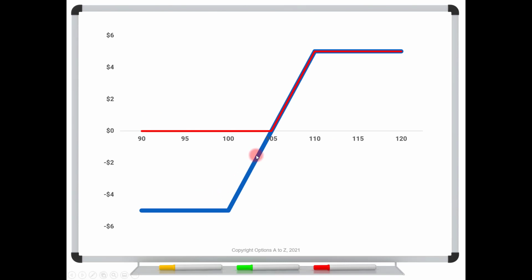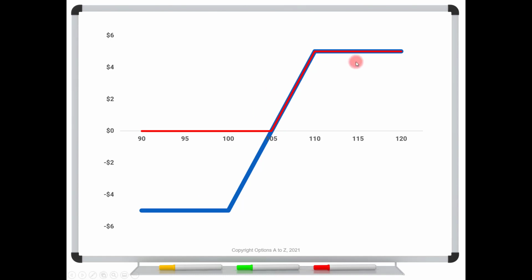Well, if I view them as two separate trades, in blue is the 100-110, and in red is the 105-110. So you can see that if we went from the bottom of the blue to the red, and then from the red to the top of the red, it's the same thing as going from the bottom of the blue to the top of the blue. It's just two smaller vertical spreads within this larger one.